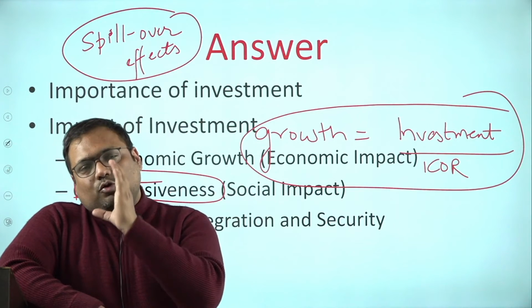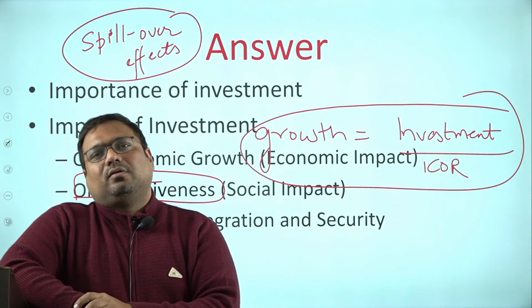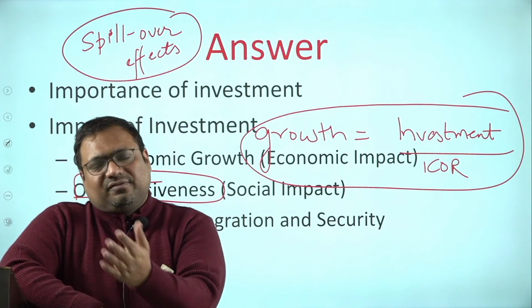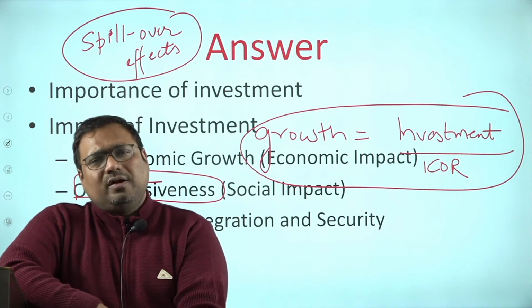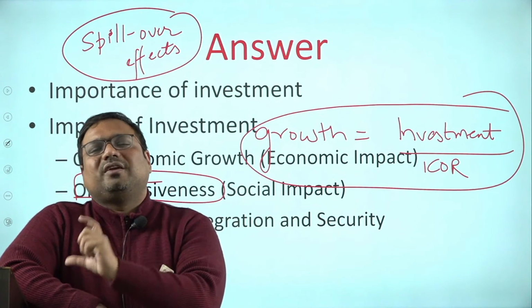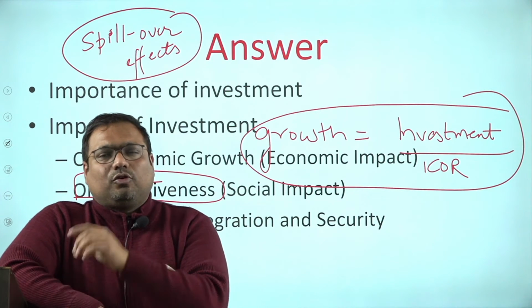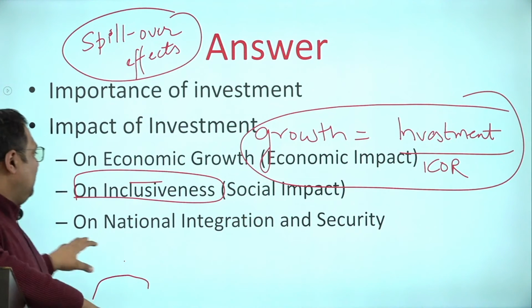See, whatever question is asked, that you have to spend most of your time on. But one or two lines, you can always add extra if there is scope on something which is related to that. That would be an extra point. So do not keep it too detailed. Keep it short. Okay. Extra points should not be detailed. What is asked should be detailed. Now let us wind it up.